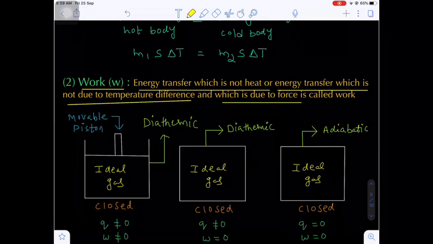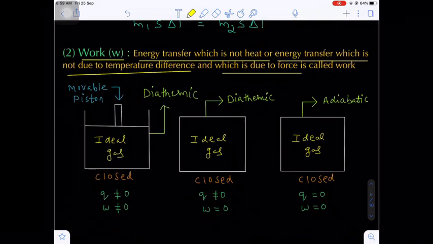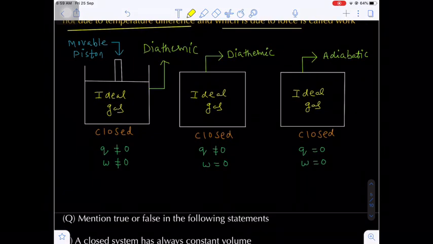Work form of the energy. What is the definition of heat energy? It is the energy transfer by virtue of temperature difference. What is the work form of energy? It is the energy transfer which is not due to temperature difference, and which is due to what? Force.